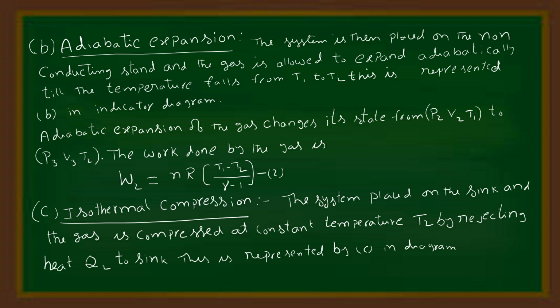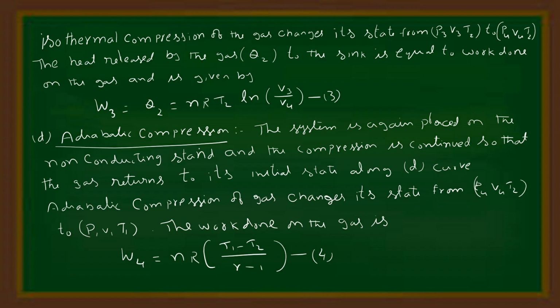Isothermal compression. The system is next placed on the sink and the gas is compressed at constant temperature T2 by rejecting heat Q2 to the sink. This is represented by the curve C in the indicator diagram. Isothermal compression changes the state of the gas from P3 V3 T2 to P4 V4 T2. The heat released by the gas Q2 to the sink is equal to the work done on the gas, and is given by W3 = Q2 = nRT2 ln(V3/V4).